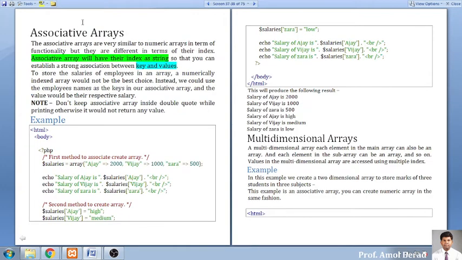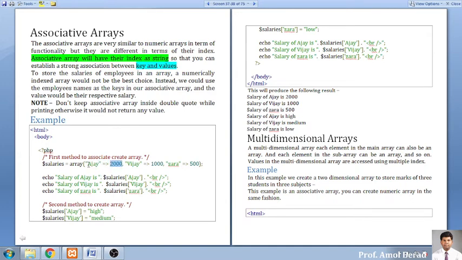Now as far as the associative array is concerned, the index is not a number like 0, 1, 2, 3, 4. Here we can consider it in text format. A simple example of creating an associative array: a function like array, and we associate a key with the value. Keys need to be written in double quotes, and the associative array symbol represents a key with the value.